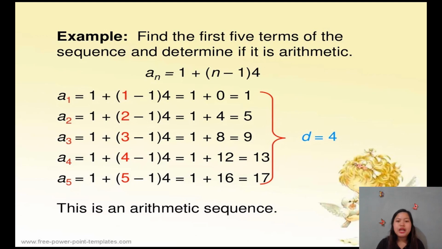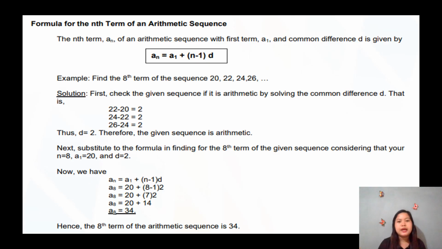And of course, for us to determine if this is an arithmetic sequence or not, we will subtract consecutive terms. Kada term nila, kung naa ba sila ay the same na difference. So, 5 minus 1, that's 4. 9 minus 5, that's 4 again. And then 13 minus 9, that is still 4. And 17 minus 13, that is also 4. So they all have the same difference, or we call that again common difference. Now we can say that it is an arithmetic sequence because once again they have a common difference.